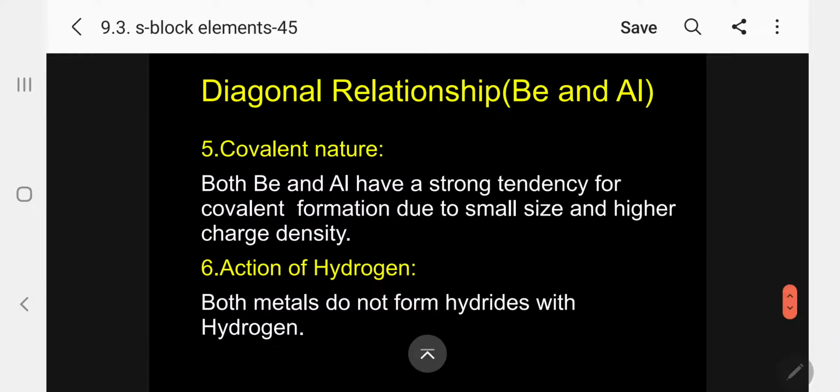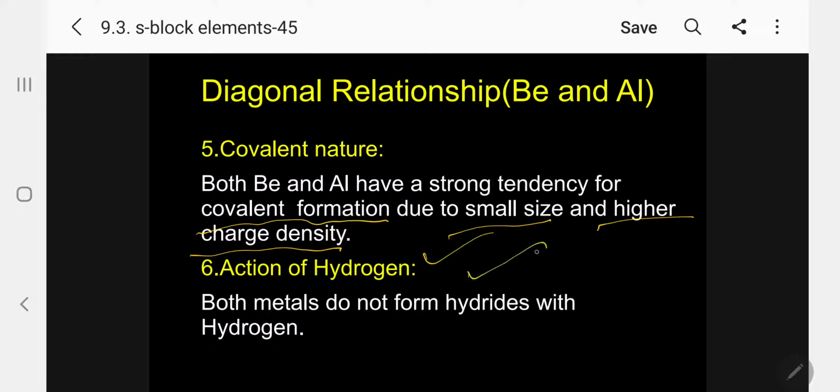Covalent nature, very interesting. Both beryllium and aluminium have a strong tendency for covalent bond formation due to small size and higher charge density. Please follow. So let me go to the next. Action of hydrogen. Both metals do not form hydrides with hydrogen. All other metals form hydrides, but these metals do not react with hydrogen even at high temperature.